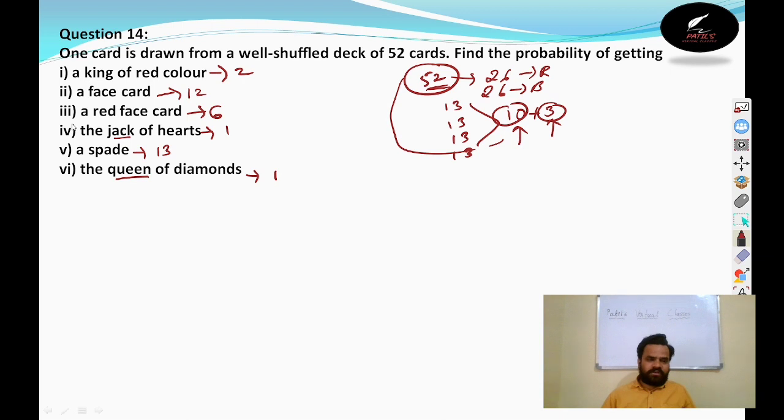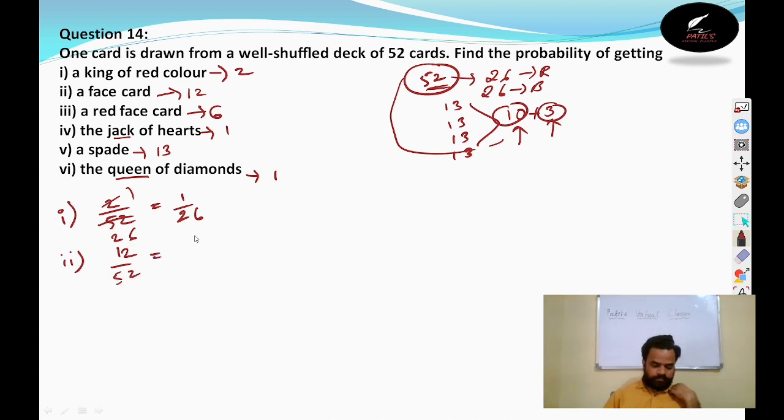So here this question is solved already. So these all are the different values how many we will be having in the given particular question. If you divide it with the total number of cards, that is 52, you will get the probability. That is 2 by 52 is the first answer, that is 2 1 ja, 2 2 ja, 2 6 ja, that is 1 by 26. And in second question, 12 by 52, 4 1 ja, 4 3 ja 12, 3 by 13 is the second answer.